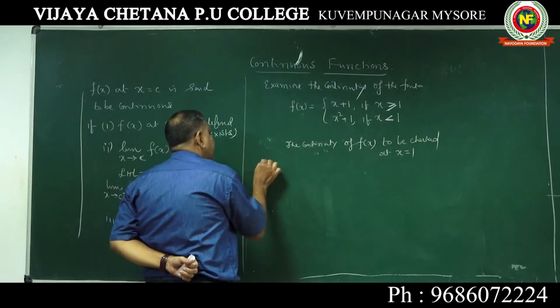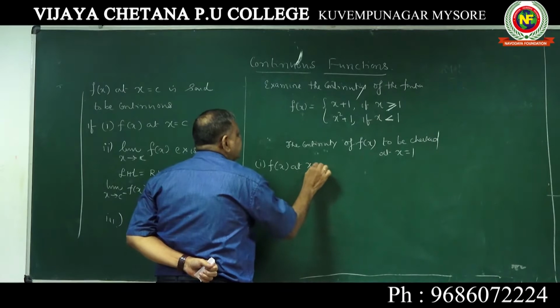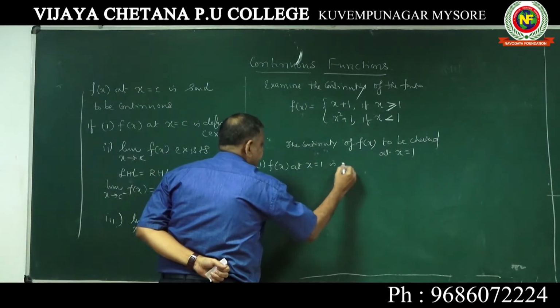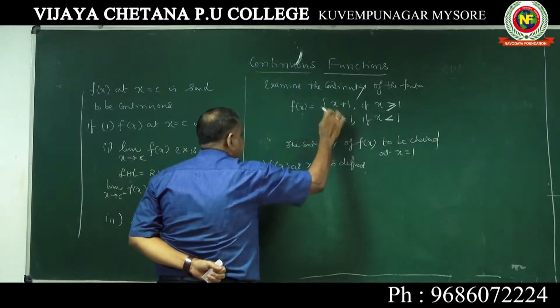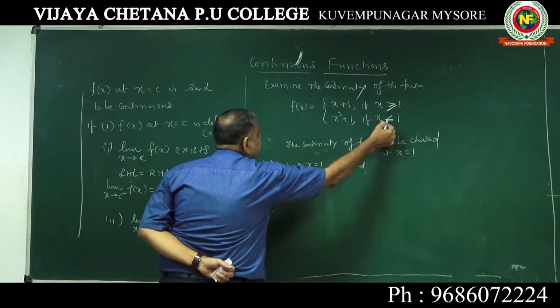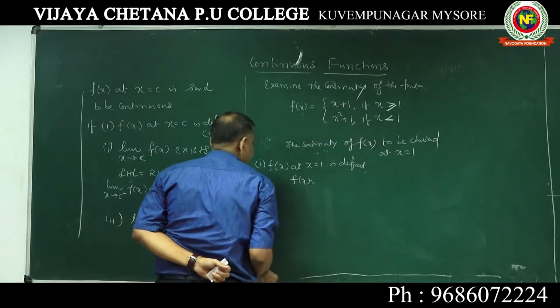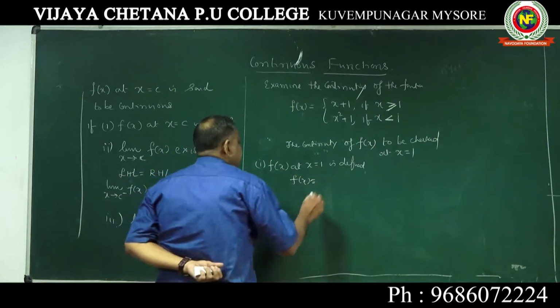First condition: f of x at x equal to 1, is it defined? It is defined, because at x equal to 1 it is x plus 1.